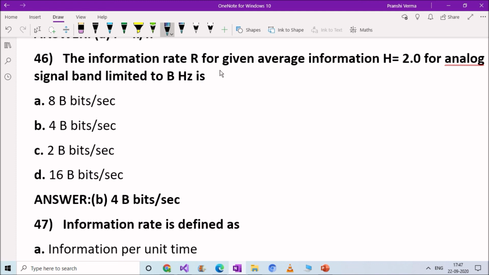The information rate R for given average information H is equal to 2.2 for an analog signal band limited to B Hz is: option A, 8B bits per second; option B, 4B bits per second; option C, 2B bits per second; option D, 16B bits per second. Right answer is option B, 4B bits per second. The information rate R for given average information H equal to 2.2 for an analog signal band limited to B Hz is 4B bits per second.